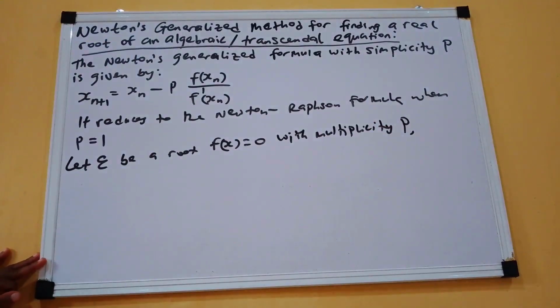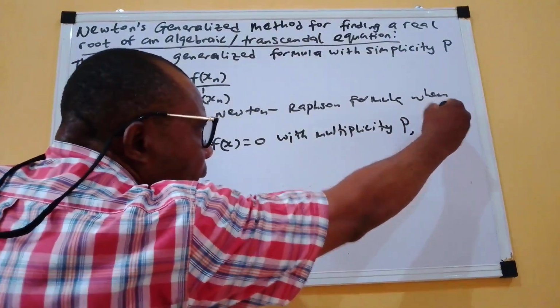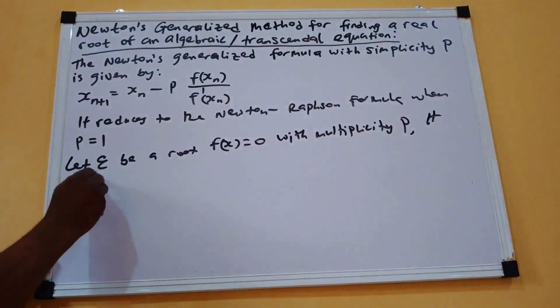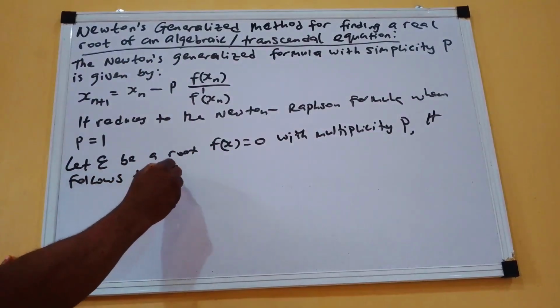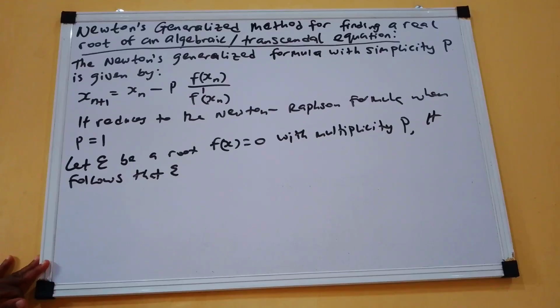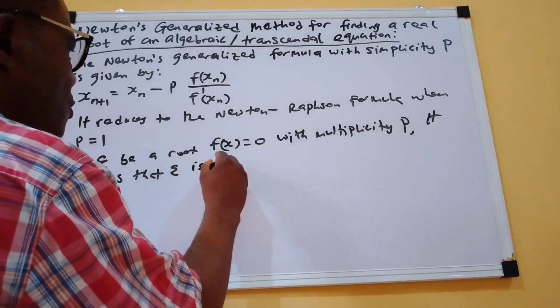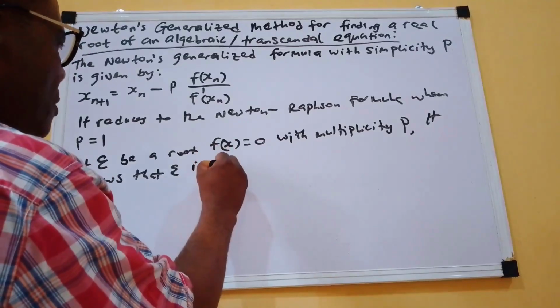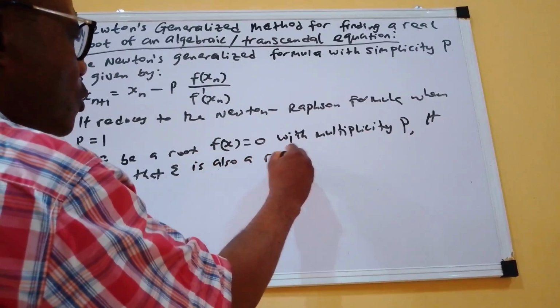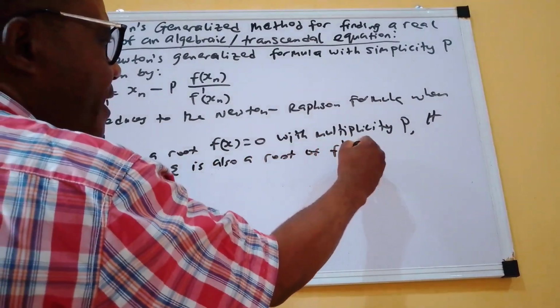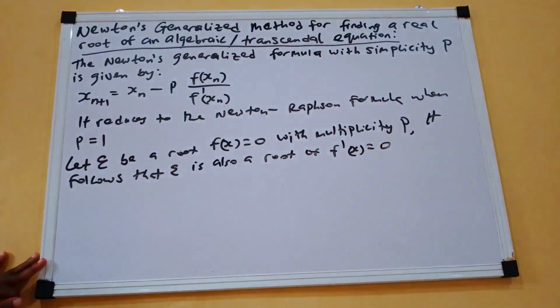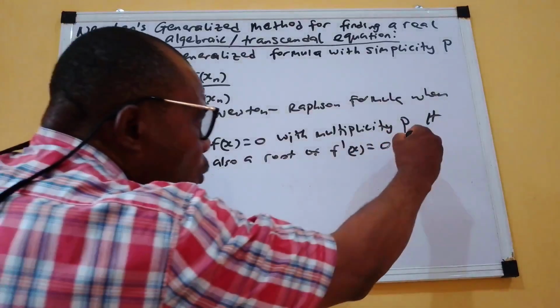Then it follows that epsilon is also a root of f prime of x equals 0. That is what it means. It follows that epsilon is also a root of f prime of x equals 0 with